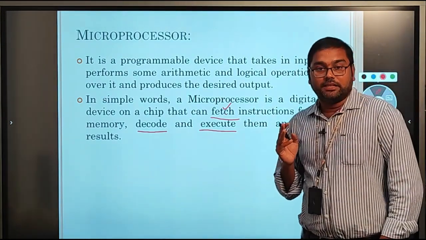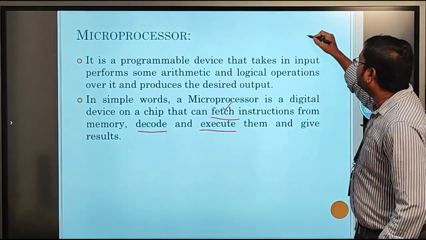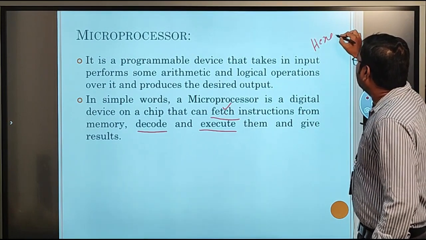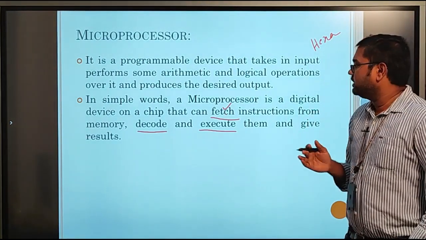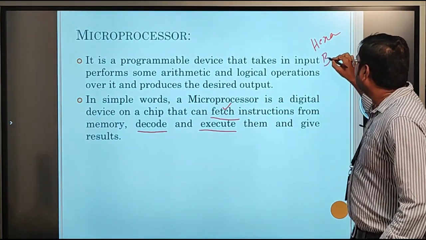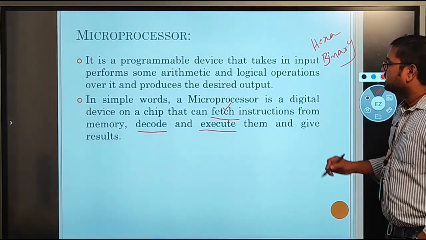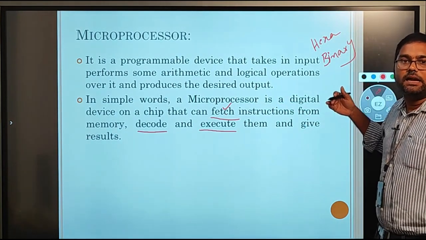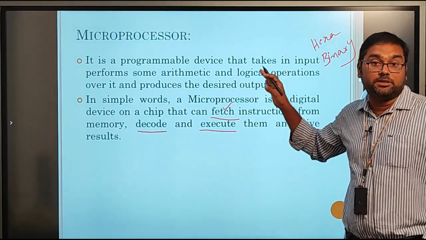One thing we need to mention here is that the data which is given to the microprocessor is in hexadecimal format. After giving this data or instruction, the microprocessor can understand only binary language. The decoder unit converts this hexadecimal data into the corresponding binary form, and similarly it differentiates the opcodes and operands in that particular instruction.